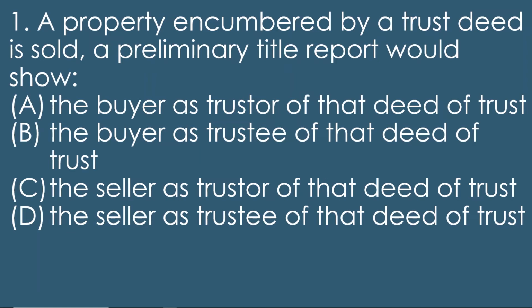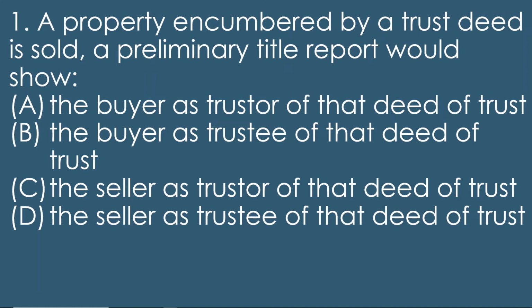Well, we first need to figure out, the preliminary title report is going to show the existing deed of trust. So the one that was originally obtained by the seller. So the seller is going to be the one that's on the deed of trust. So we know it's between C and D. But is the seller going to be the trustor or the trustee?